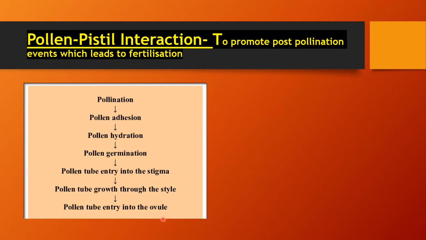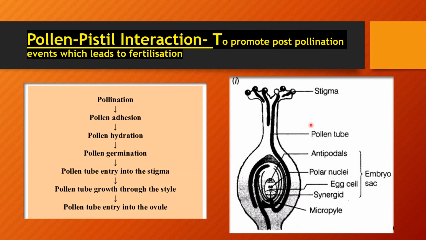And when it reaches the ovule, that pollen tube enters through the micropylar end, which we have studied in the previous session. Here it is the diagrammatic representation of pollen germination over the female gametophyte. You can see here the pollen. After pollination, pollen adhesion takes place, then formation of the pollen tube, and it grows towards the ovule or embryo sac, and then it enters through the micropylar end, and then fertilization takes place.